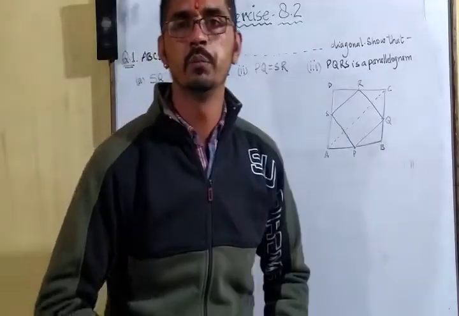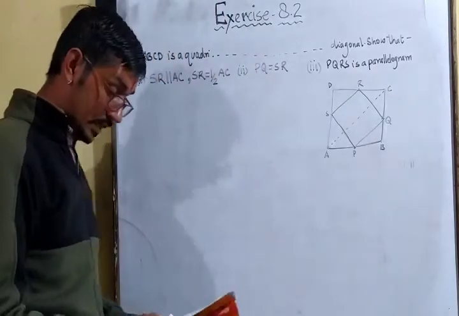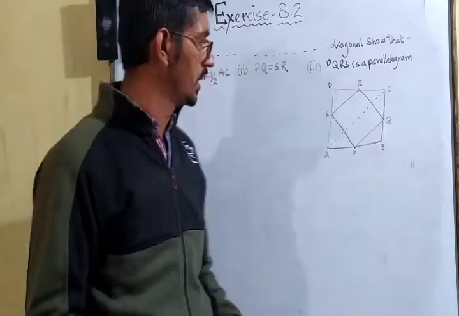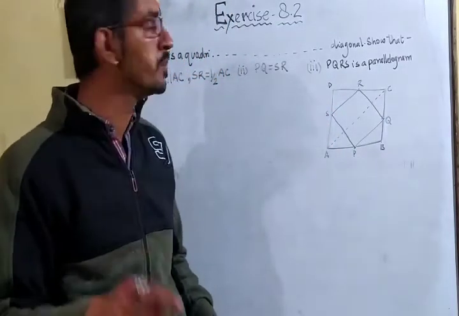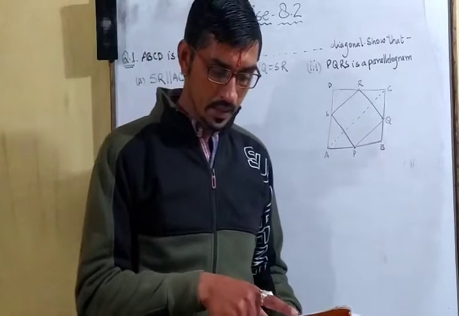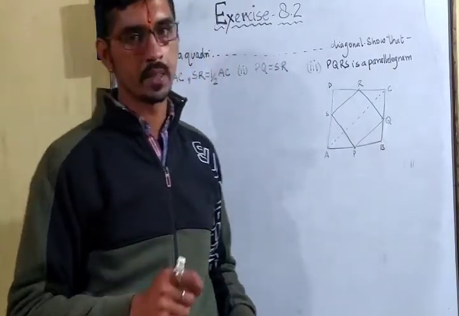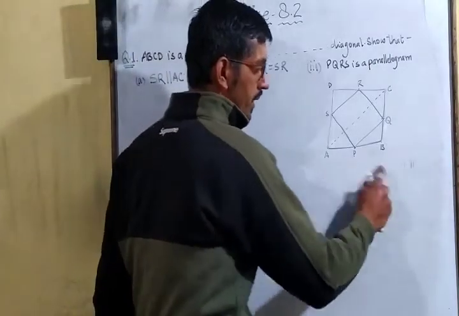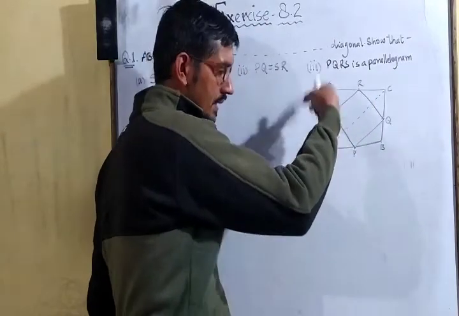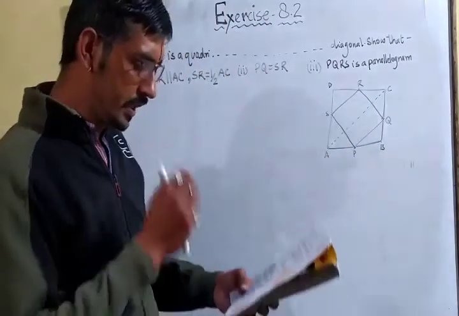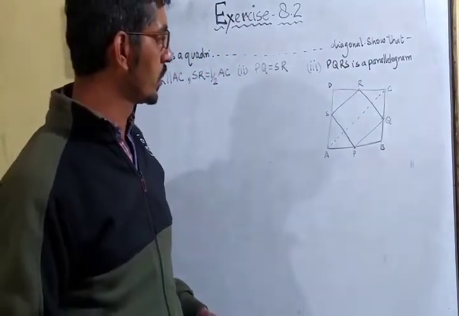Okay, now moving to exercise 8.2, question number 1. ABCD is a quadrilateral, not a parallelogram. Quadrilateral given. P, Q, R, S are the midpoints of sides AB, BC, CD, and DA respectively. P is the midpoint of AB, Q is the midpoint of BC, R is the midpoint of CD, and S is the midpoint of AD. And AC is the diagonal.